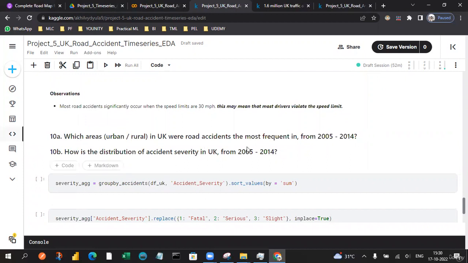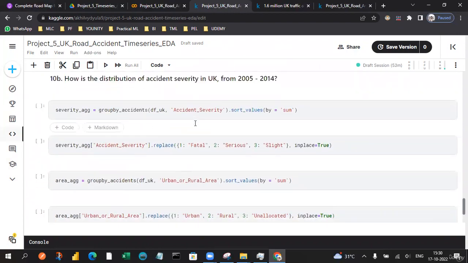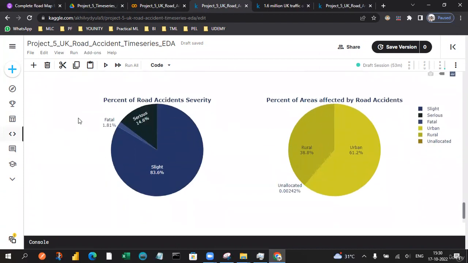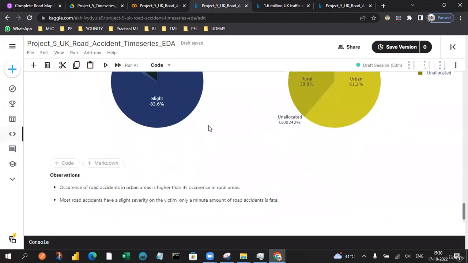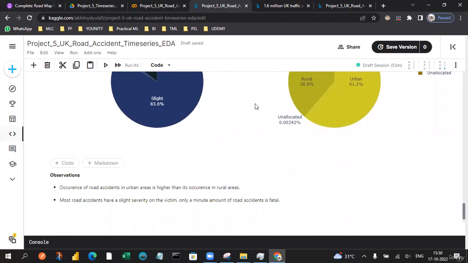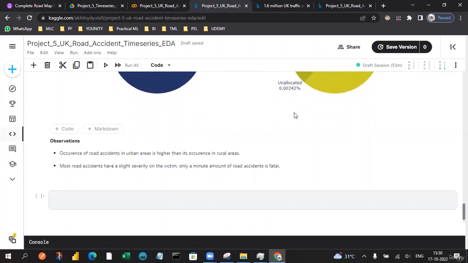Which area has the most frequent road accidents, and what is the distribution of severity? Let's plot the region-wise distribution with pie plots. You can see the distribution is around 80 to 14 percent. It does not include any 2 or 3 standard deviation outliers in the percentage of road accidents. The occurrences of these two are very high compared to the other road accidents. Most road accidents are of slight severity.